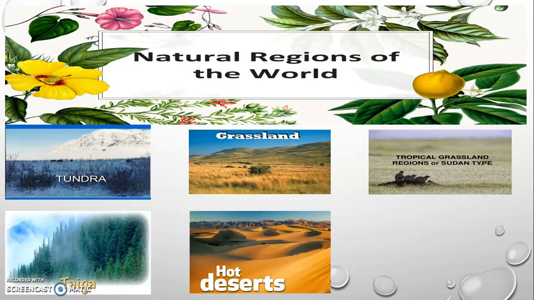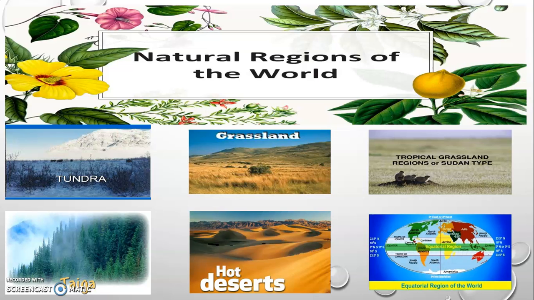We will study the second type of grassland, the tropical type of grassland region, which is also called the Sudan type of grassland region. And last but not the least, the equatorial region of the world. You can see the latitudinal extremes also. So these are the 6 different natural regions that we are going to study in our first part.